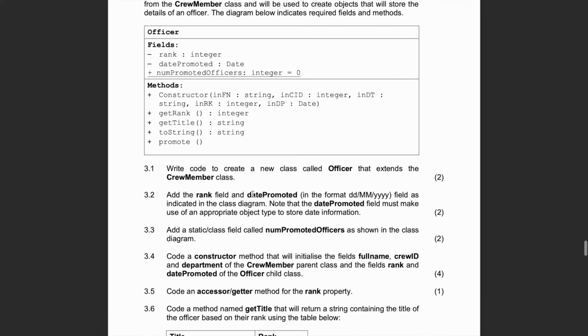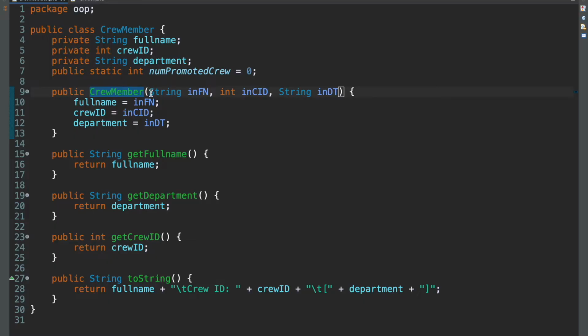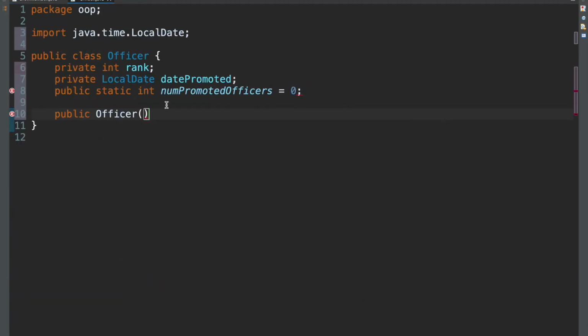So let's just implement that. So our constructor is called officer. And I won't type all of that out. I already did that. So I'll just copy paste that. And then we have these two extra ones for rank, RK and NRK, and local date NDP.